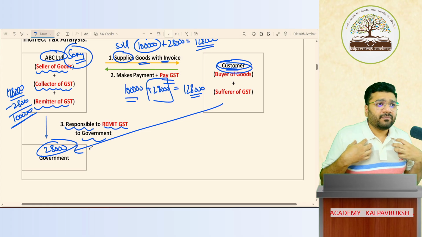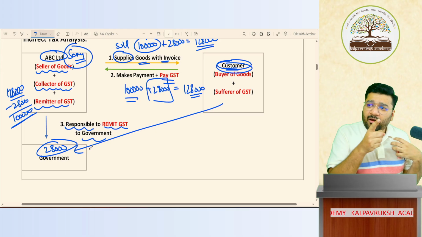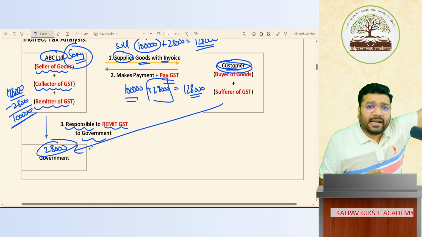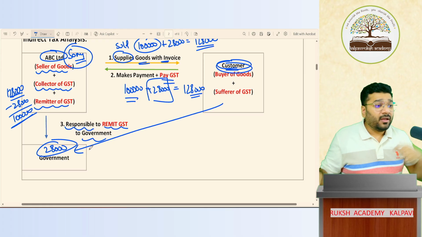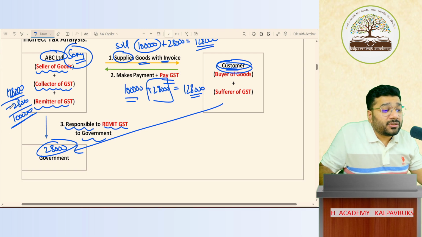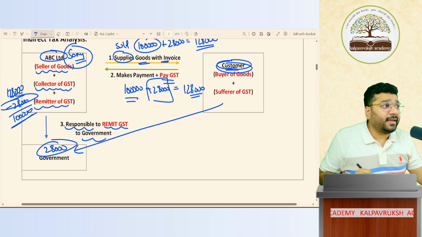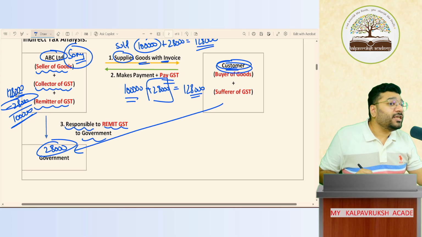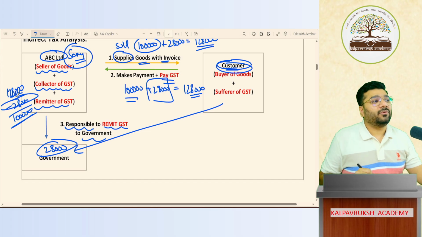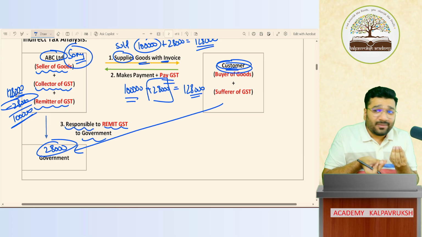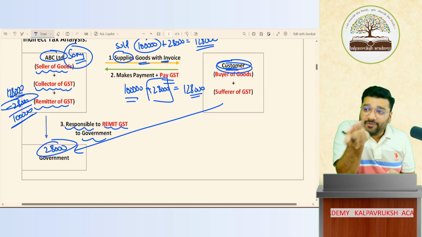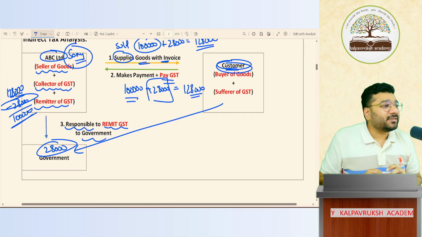As a businessman, I'm asking, government, you want 28,000. You take the money directly from the customer. But you are telling me to collect money from the customer and give it. And by chance, if the Sony company does not deposit this 28,000 to government on time, he has to pay interest. He has to pay penalty. He'll be jailed also. Oh, ho, ho, ho. One, I'm doing free of cost service for you. What service? I'm taking 28,000 from the customer and giving it to you. If I don't give money on time, you're putting interest, tax, penalty on me.